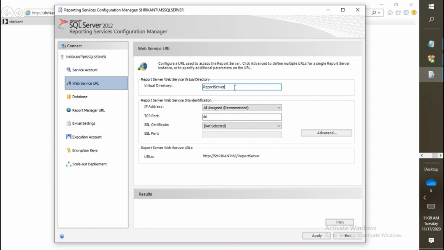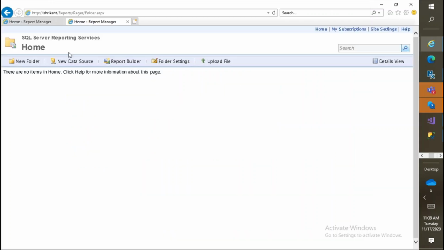Now this link has been opened and it has added the page and folder section. This is called the reporting server UI manager link. Basically this is the manager link. Manager is just for managing the different options. Let's say if you have to create some folders, you can create them with a new folder. If you want to create data sources, then you need to click on the new data source section. If you want to upload any new RDL, you can upload from here, or if you want to modify the reports, you can modify from here itself.